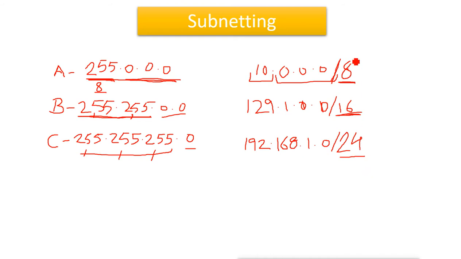So this is another way of writing the subnet mask. It is called the CIDR value, and it indicates how many bits are enabled in the subnet mask. So this is the default, and we cannot change it.